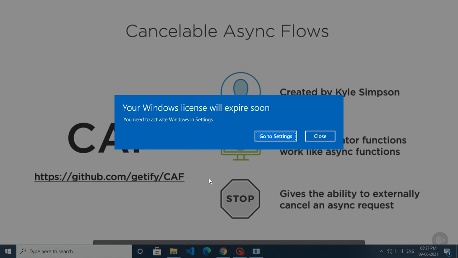When I say externally cancel, think of how we control the flow of a generator function using the iterator it produces. We call iterator.next or iterator.return to control the function. That type of external control doesn't exist for async functions.